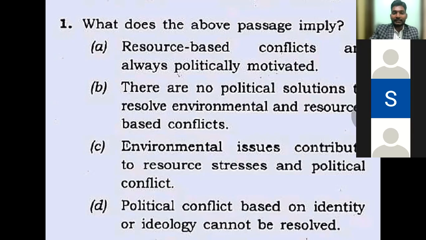So we won't go into technicalities as to the procedure we follow while solving these questions, as to using the fictitious character of Uncle Jolly and so on. We'll just put it in simpler terms. Resource-based conflicts are always politically motivated. So it's more of a stereotypical statement, right? Option B, there are no political solutions to resolve X, Y, Z. Again, something that has a pessimistic overtone. Option D, political conflict based on identity or ideology cannot be resolved. Again, something that has a pessimistic overtone. So we'll go with option C, that environmental issues contribute to resource stresses and political conflict.